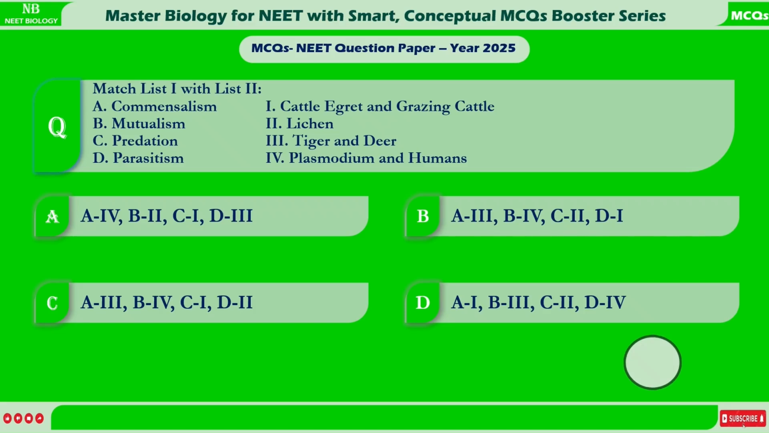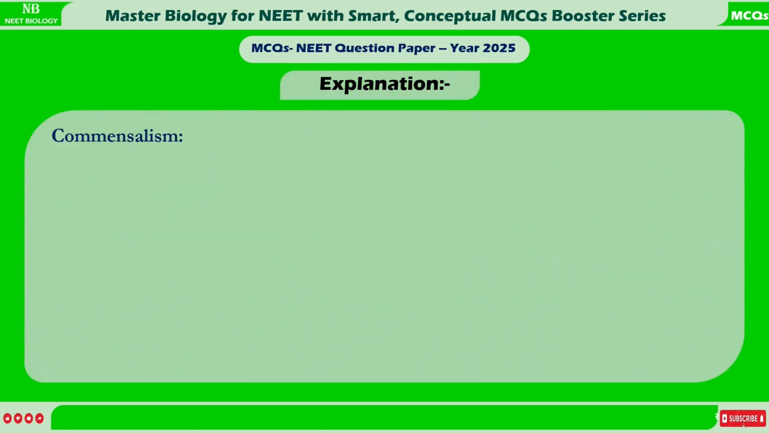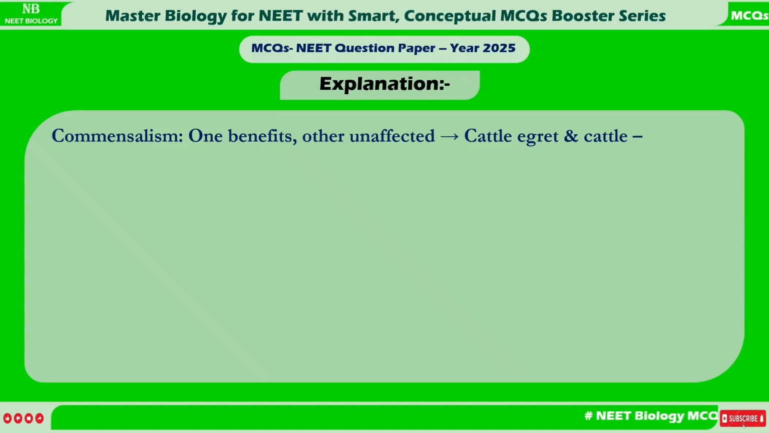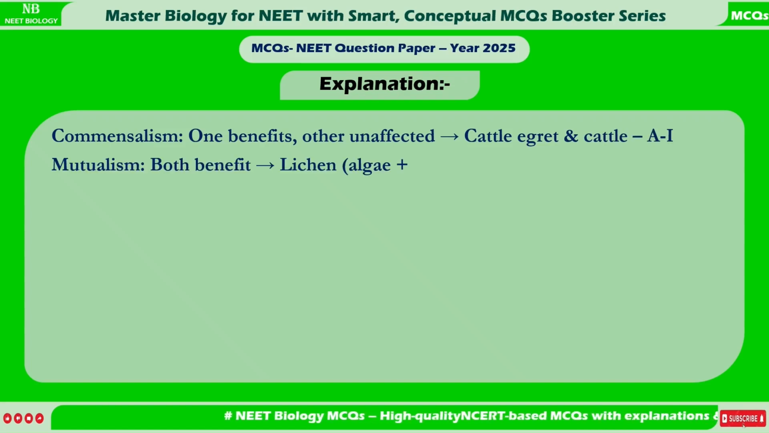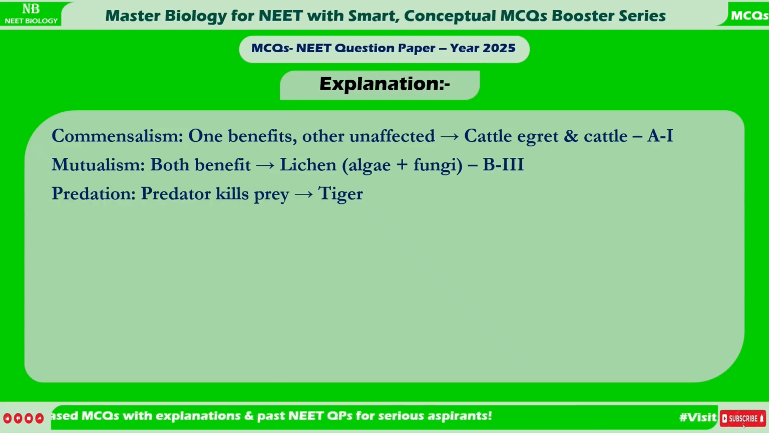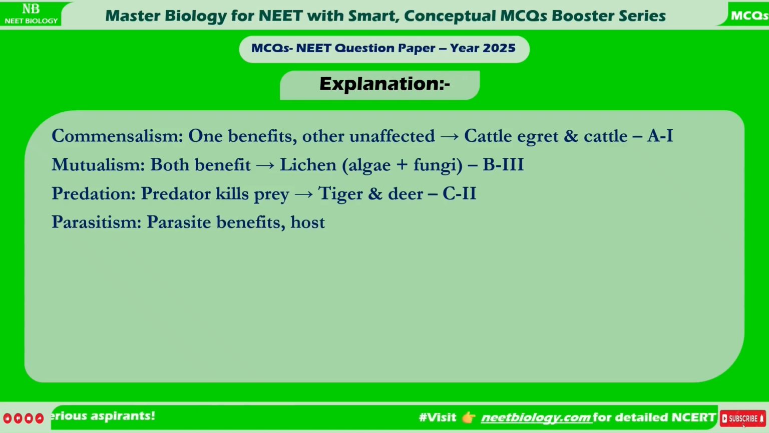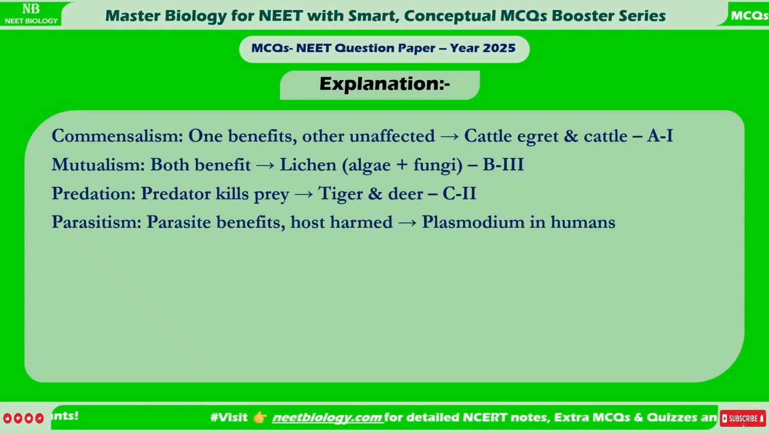Correct answer is D. A1, B3, C2, D4. Explanation. Commensalism: one benefits, other unaffected, cattle egret and cattle, A1. Mutualism: both benefit, lichen, algae plus fungi, B2. Predation: predator kills prey, tiger and deer, C3. Parasitism: parasite benefits, host harmed, Plasmodium in humans, D4.